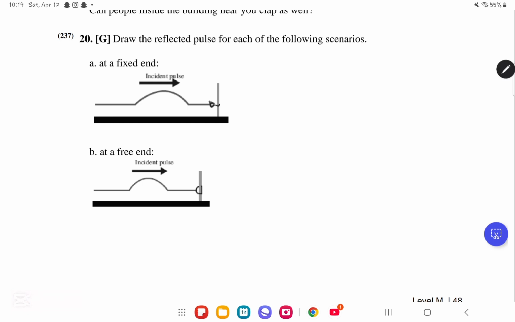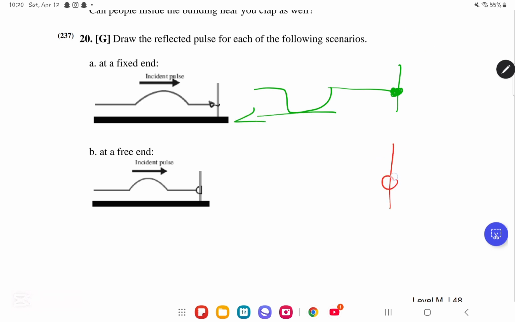So over here at a fixed end, look what's going to happen. You will draw the fixed end again. And we know that at the fixed end, we're going to have an inversion. It's going to be inverted. So let me try my best to draw it properly. Like this, like this, like this. Something like this, but it's going to be inverted. This is the main idea we need to know, and the direction will be in the opposite direction.